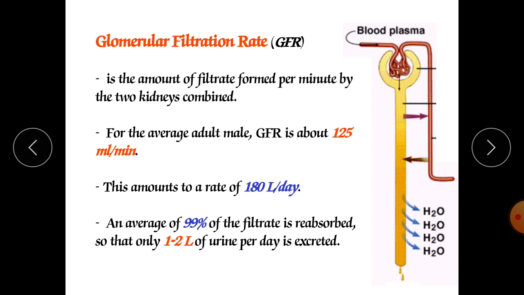On average, 99% of the filtrate is reabsorbed. Whatever filtrate is formed is called glomerular filtrate. Out of the glomerular filtrate that comes into the tubule, 99% can be reabsorbed back into the peritubular capillaries, meaning it comes back into the systemic blood circulation. So 1 to 2 liters of urine can be formed and excreted in a day. That also depends on our disease condition and also on climatic conditions.